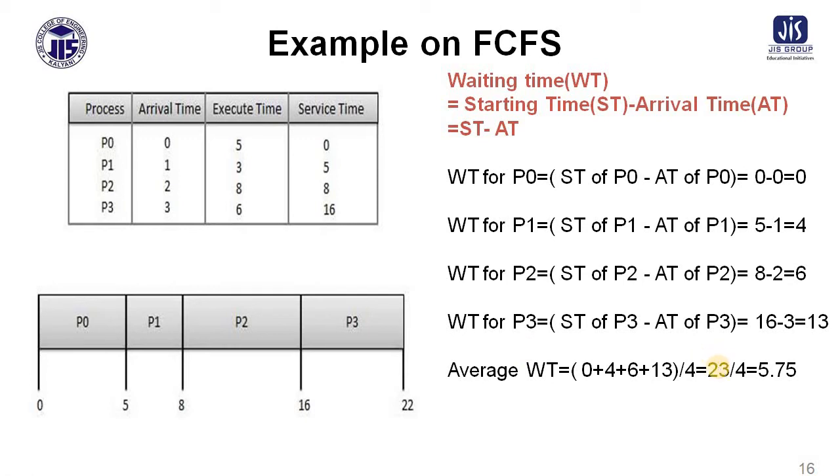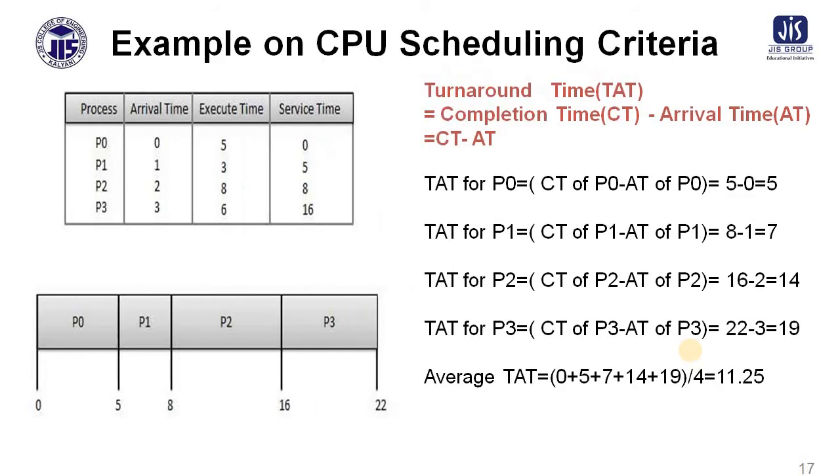total waiting time of the system will be 23. And how many processes are there? There are 4 processes. That is why, whenever we want to calculate the average waiting time, we have to divide it by 4, and your answer will be 5.75.